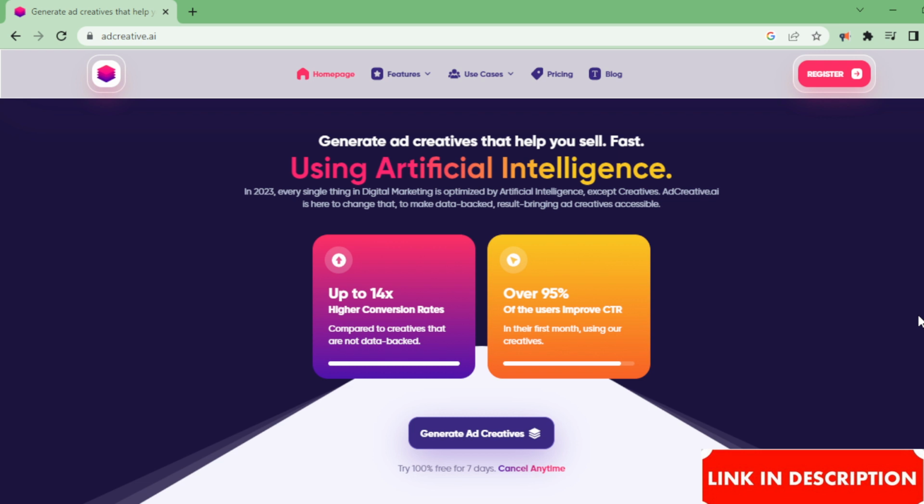Simply tell our artificial intelligence your target audience and the platform you are creating the ads on. It will select the best tone and length for the platform while focusing on your target audience's pain points.